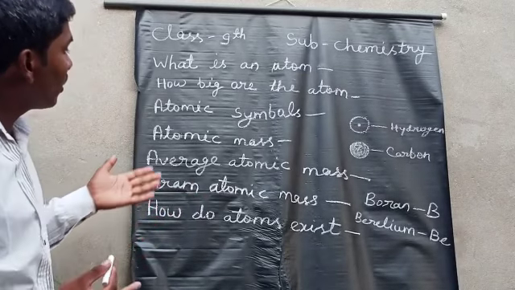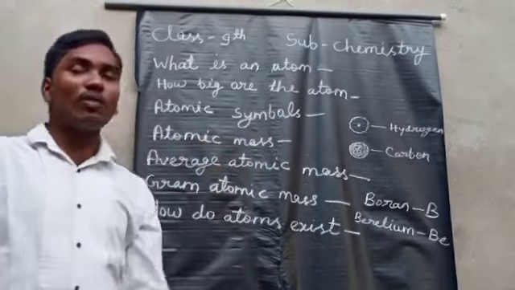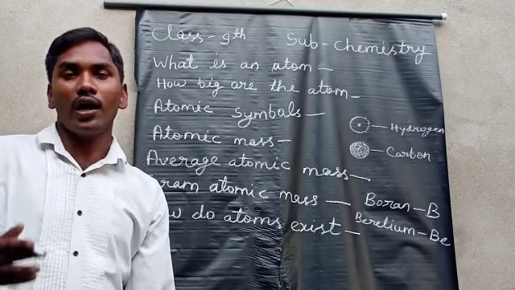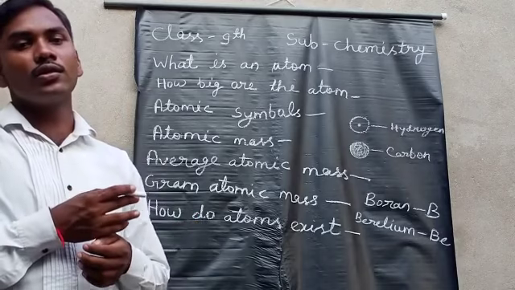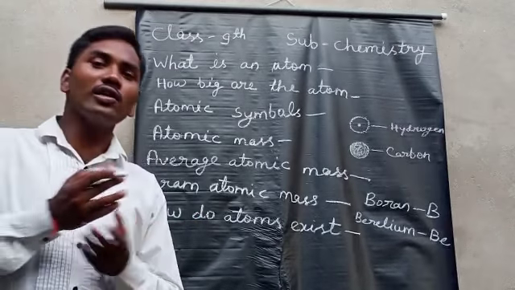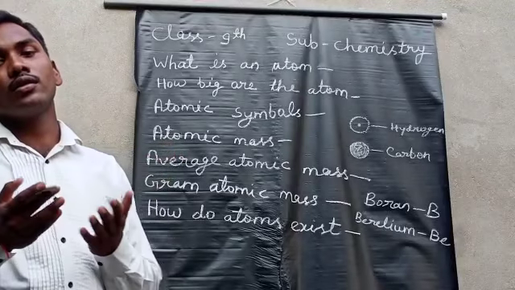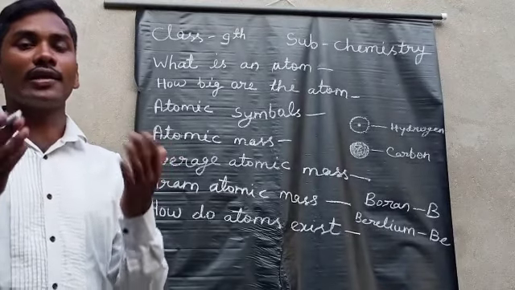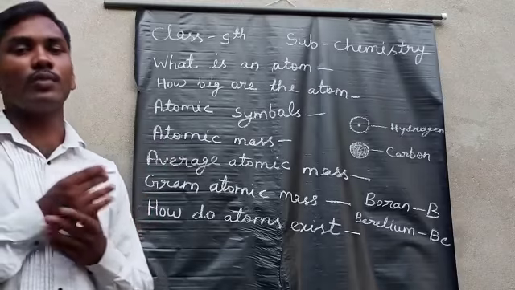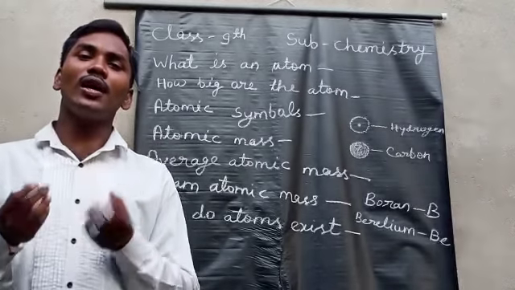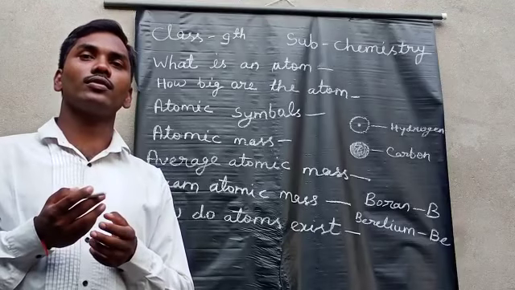After that, we will discuss atomic mass. As told earlier, in Dalton's atomic theory, one characteristic of an element is atomic mass, which means every atom has a mass.